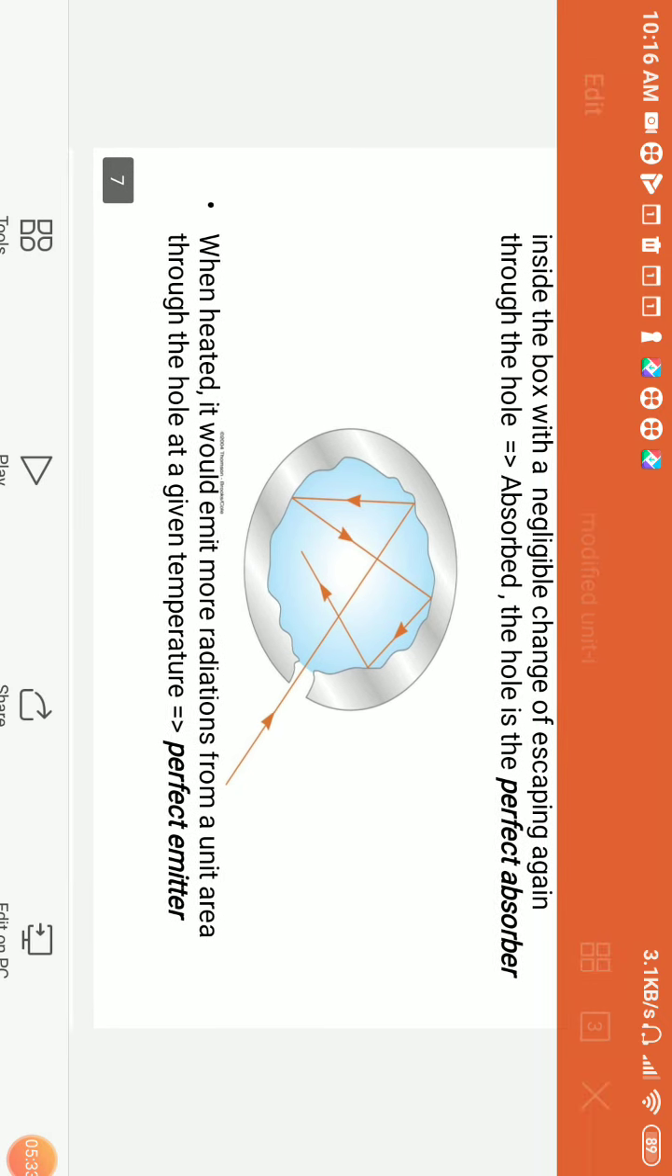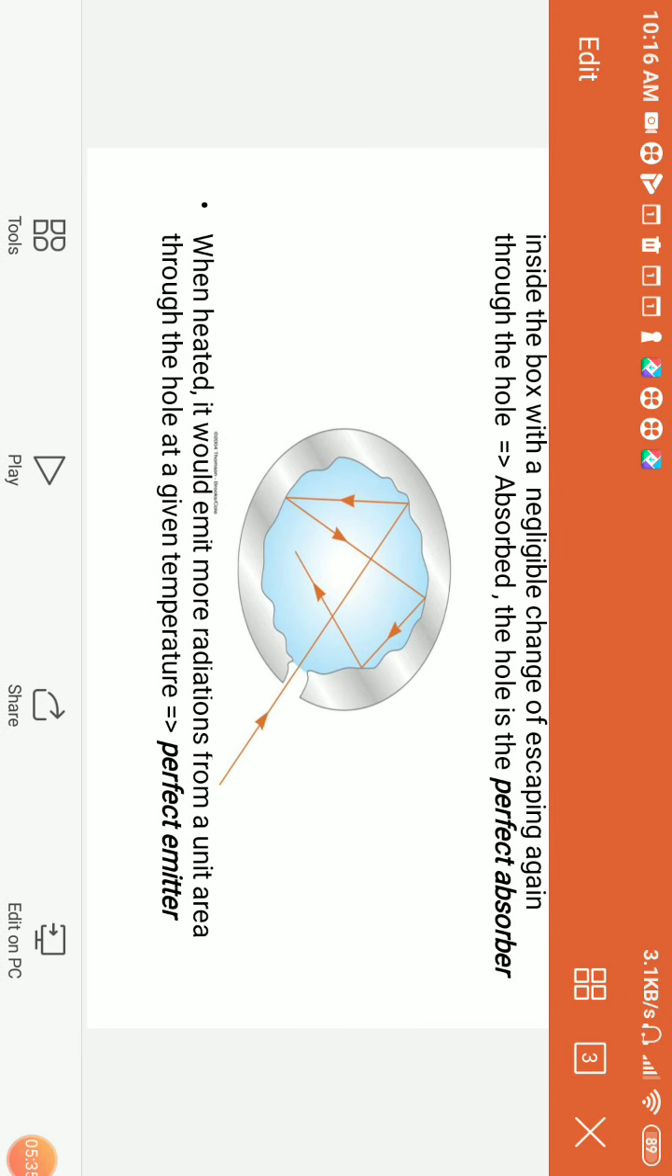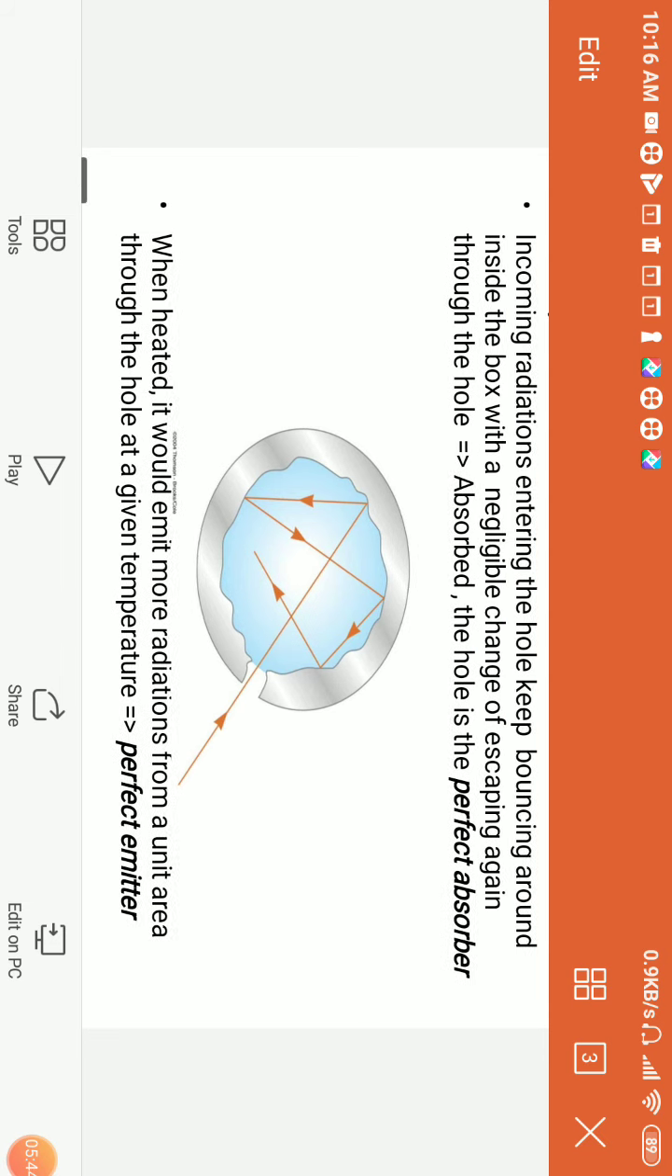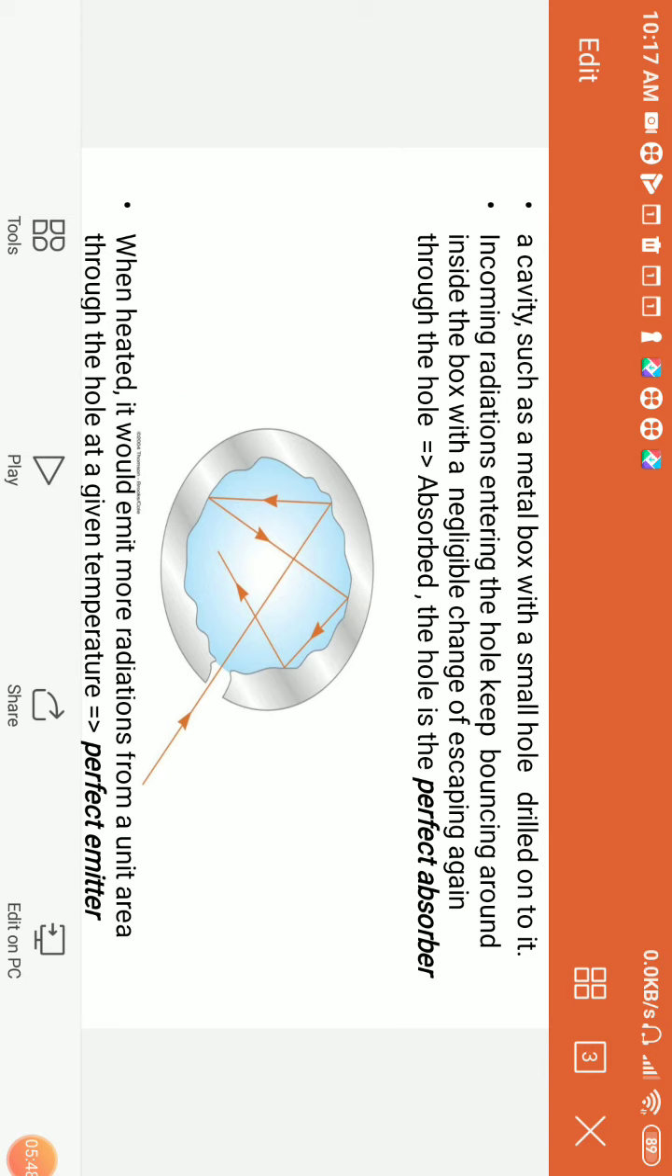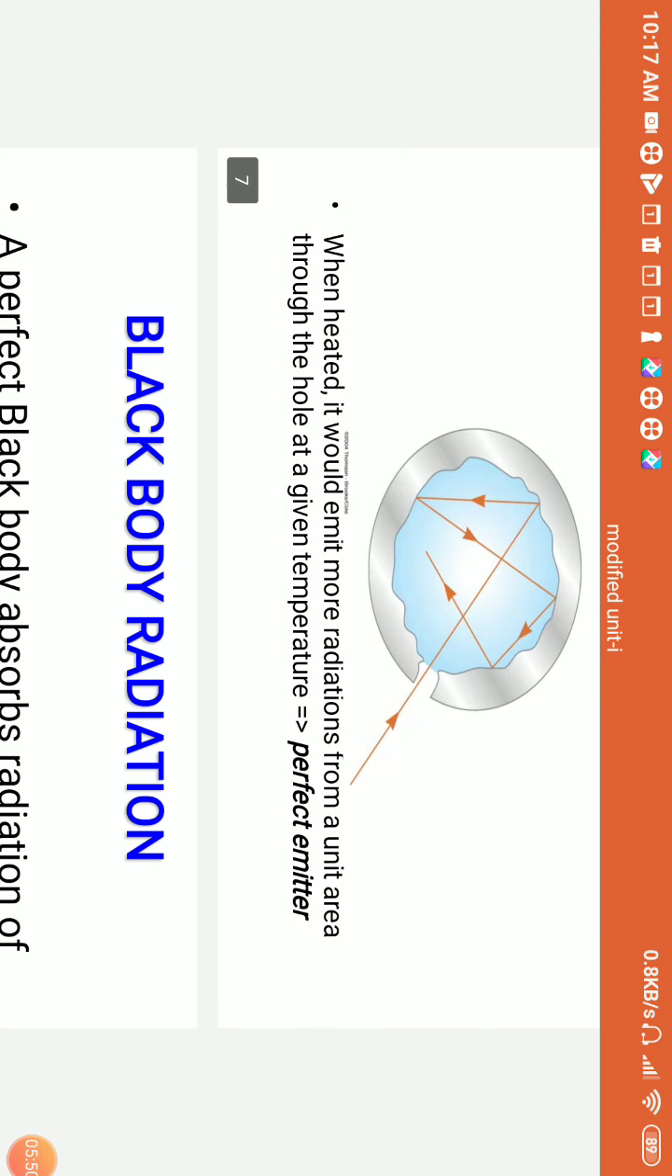Similarly, when it is heated, it emits the whole energy whatever it has absorbed, or it emits more radiation from a unit area than the whole at a given temperature. So what is a black body? It is a perfect absorber and a perfect emitter. This is what a black body is.